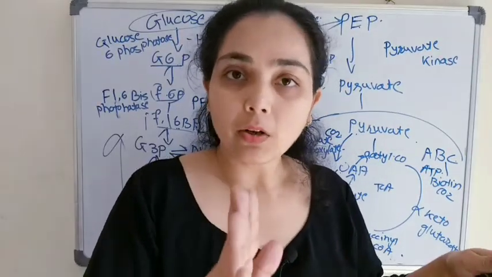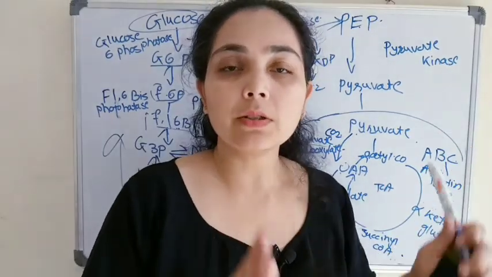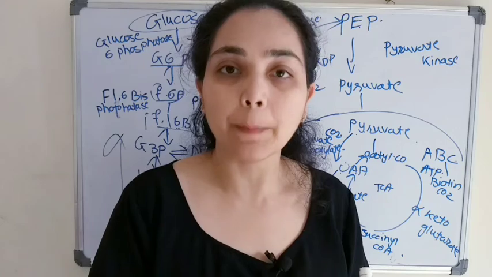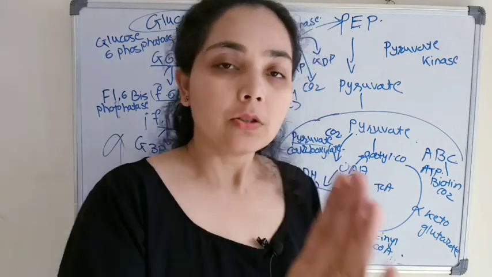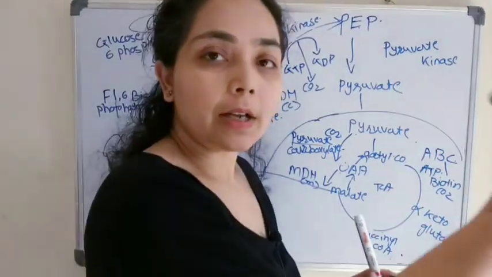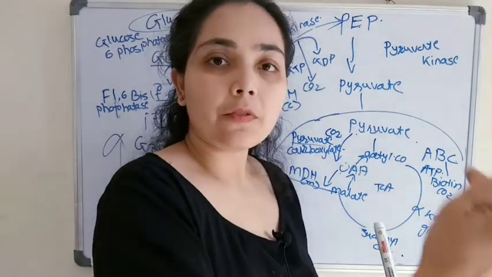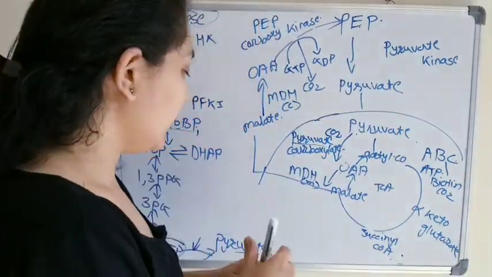We had already discussed that gluconeogenesis takes place in the liver, that is, the liver cells known as hepatocytes. Okay, so from muscles lactate will come to the circulatory system and from the circulatory system into the liver.